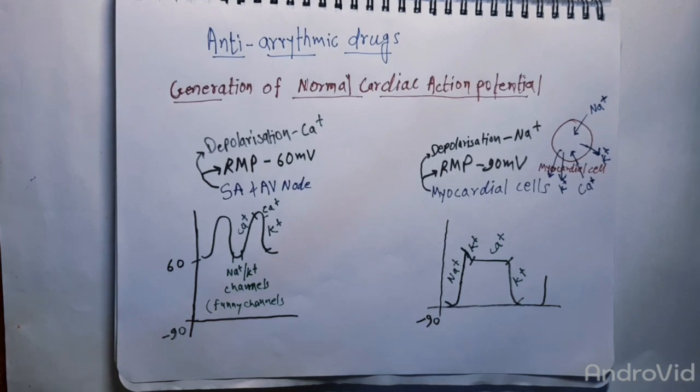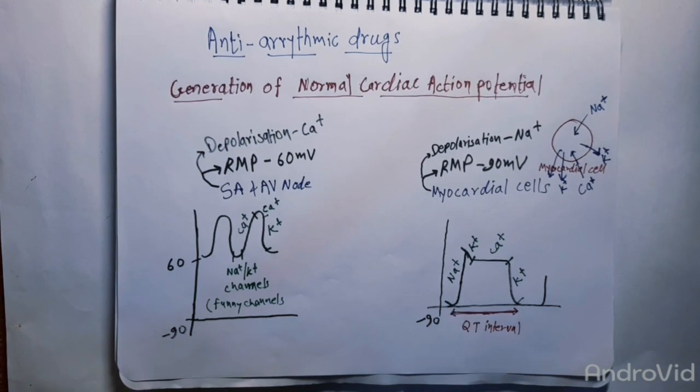A very important thing which we should always remember is that this interval resembles the QT interval in the ECG. That is, any drug which can alter this interval can also alter the QT interval.